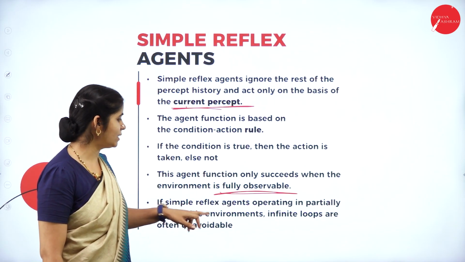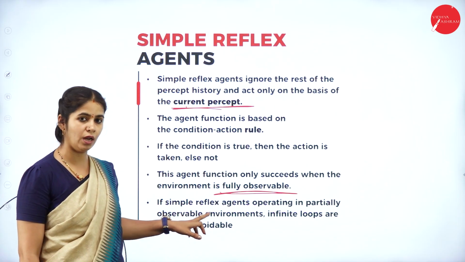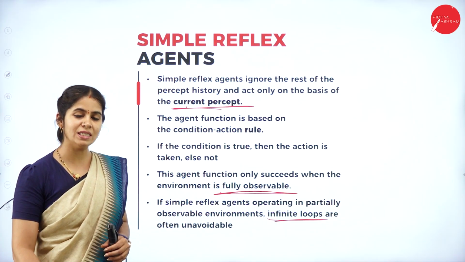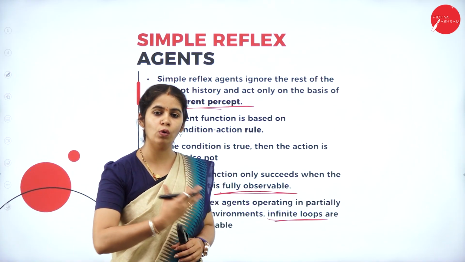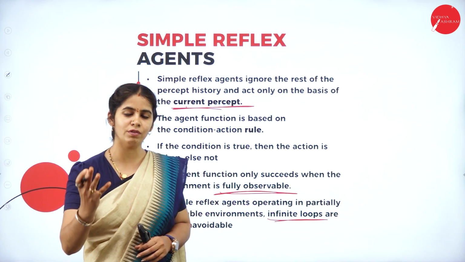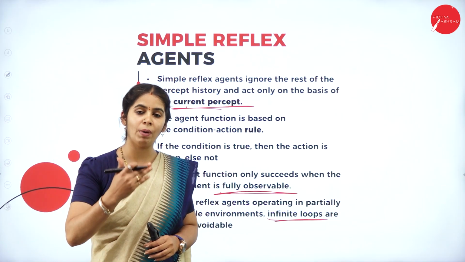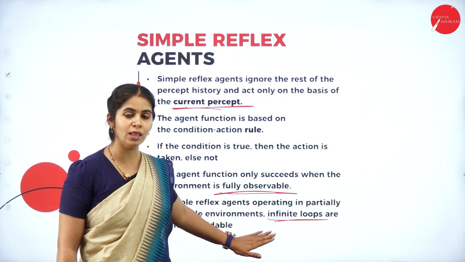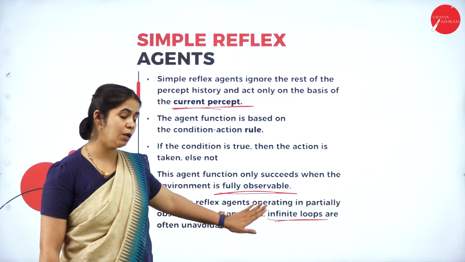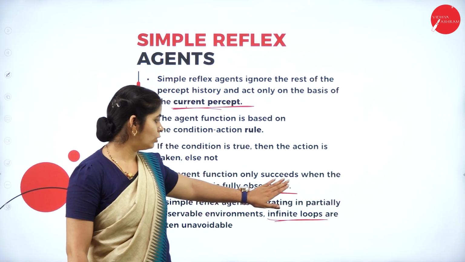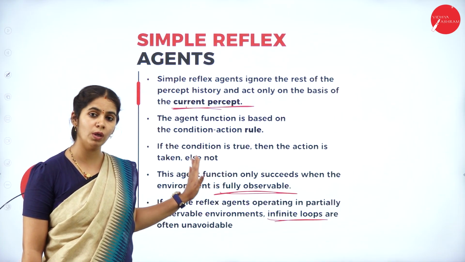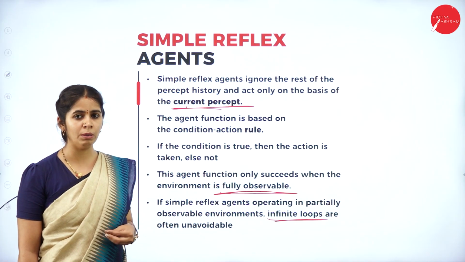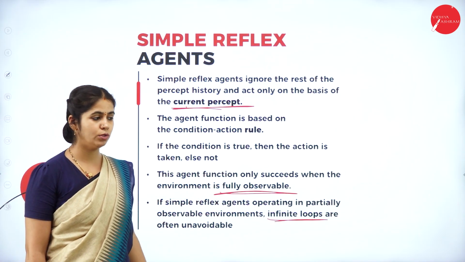If a simple reflex agent is operating in a partially observed environment, what happens? It will enter into an infinite loop. What is fully observed? Where we know all the scenarios, all the content of the environment. In partial observation, we know only part of the content of the environment. If I try to implement a simple reflex agent in a partial environment, it may turn into an infinite loop. But implementing a simple reflex agent in a fully observed environment is very easy and very good.